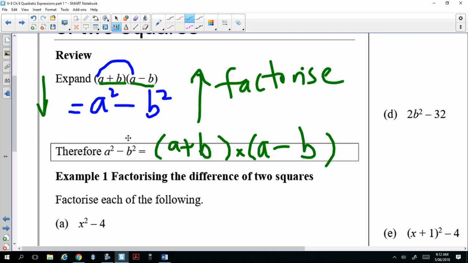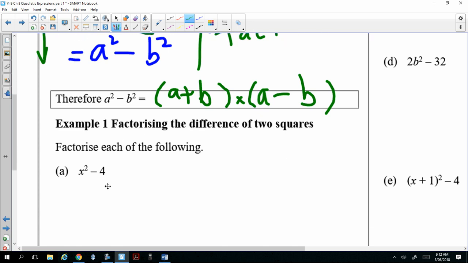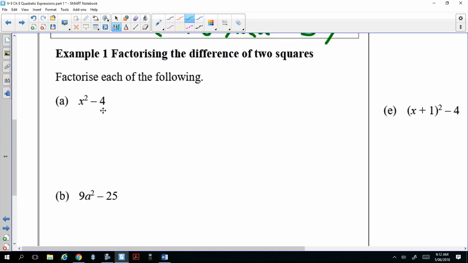I know, but what if I don't tell you? Say I start with x squared minus 4, what would it be inside these two brackets? So that's what you have to think about. Okay, so before I do that, let's get ourselves ready. Now, 4 is the square of what number?